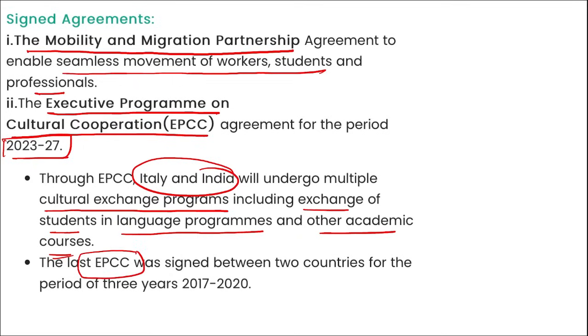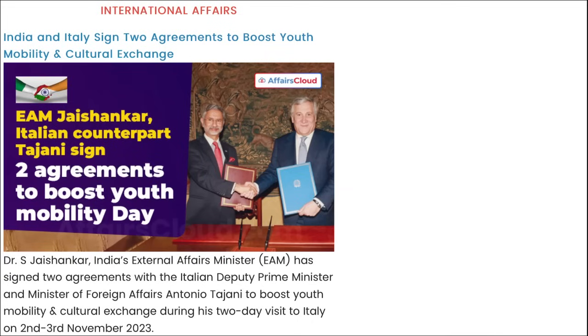The last executive program on cultural cooperation was signed between the two countries for a period of 3 years, from 2017 to 2020, and now again from 2023 to 2027 it has been signed again. So these are the two programs that were recently signed between India and Italy, correct?